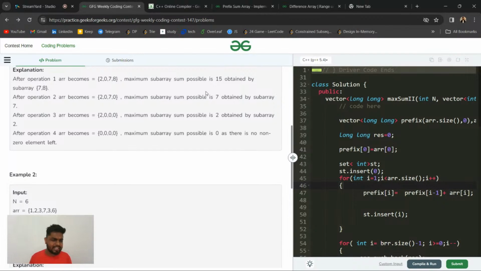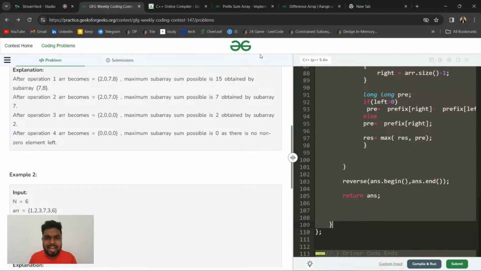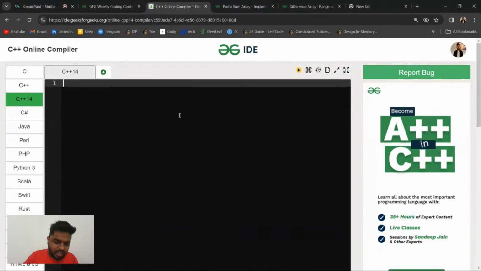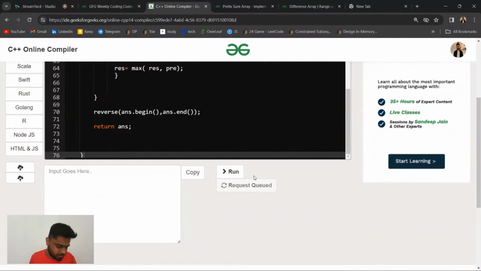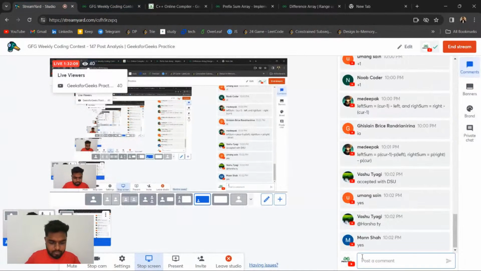I will try to explore the DSU approach if possible, but first let's discuss what I was trying to do. Actually, this approach should have got accepted, but it was giving TLE. Still, I suggest that you go through this approach. I'll ask the team why they didn't allow n log n, but I think n log n should have got accepted. So you don't need to worry. That is why I'm giving this code to you all. Okay, so yeah, let me just give it to you.